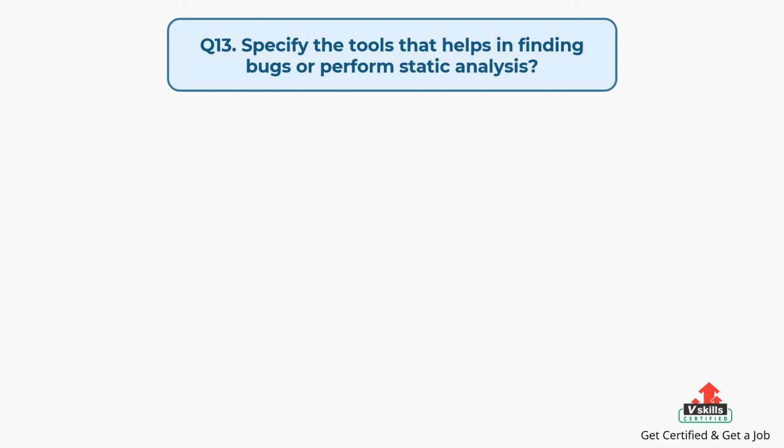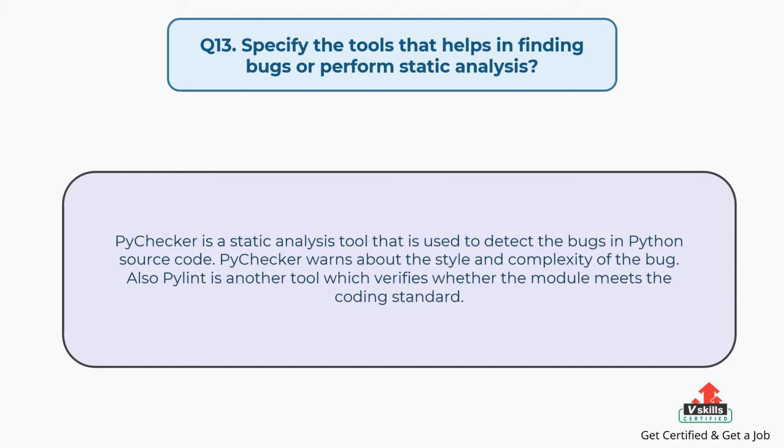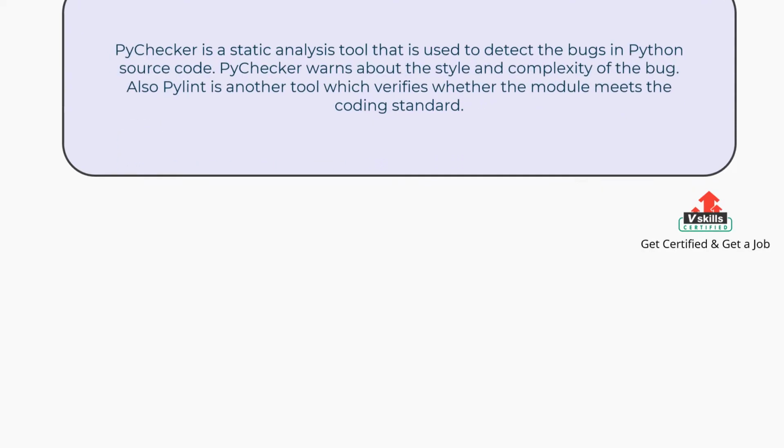Question number 13. Specify the tools that help in finding bugs or perform static analysis. The answer is, PyChecker is a static analysis tool that is used to detect the bugs in Python source code. PyChecker warns about the style and complexity of the bug. Also Pylint is another tool which verifies whether the module meets the coding standard.